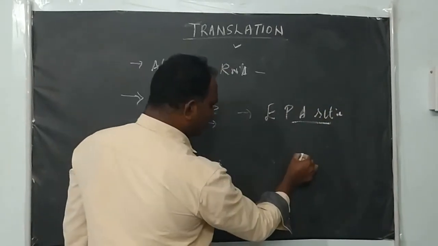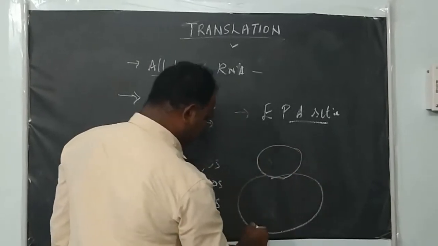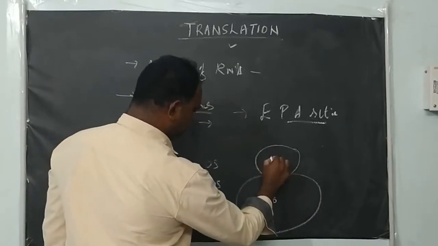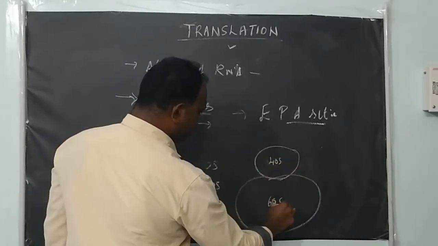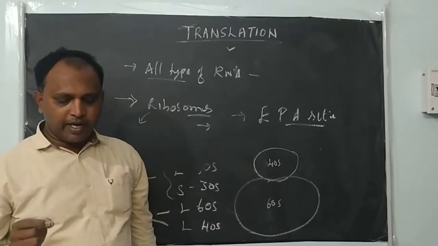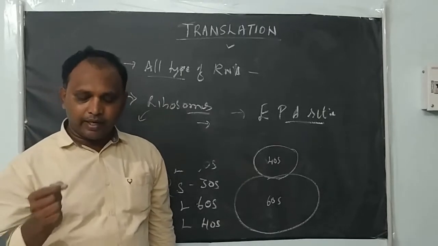Like you see here, this is the small subunit and another one is the large subunit. In eukaryotes, the large subunit is 60S, whereas the small subunit is 40S. This ribosome has binding sites for two charged tRNA molecules at a time.